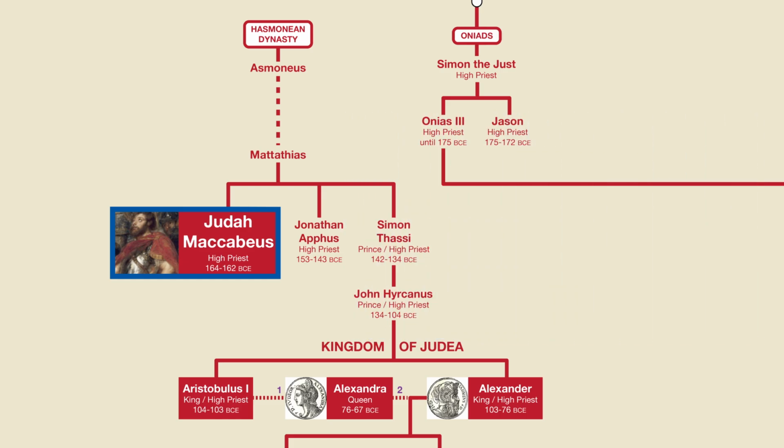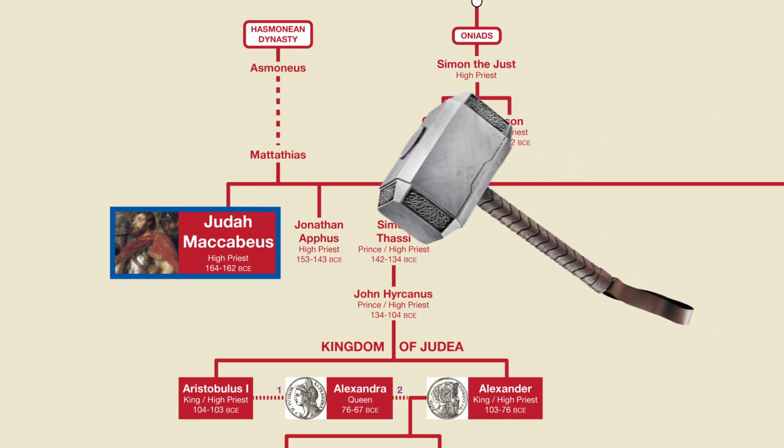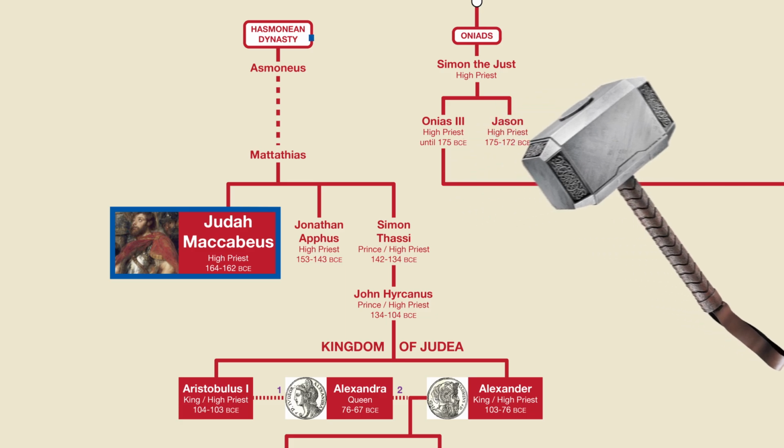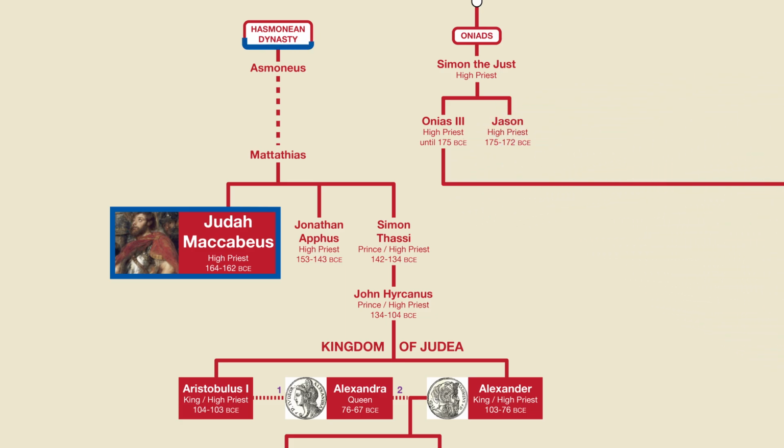Note that the name Maccabee, while often applied to all of Mattathias' sons, was actually just a nickname held by Judah only. In English, it means the hammer, HaMaccabee. So the name of the dynasty is not the Maccabean dynasty, it's the Hasmonean dynasty, named after their ancestor Asmoneus.